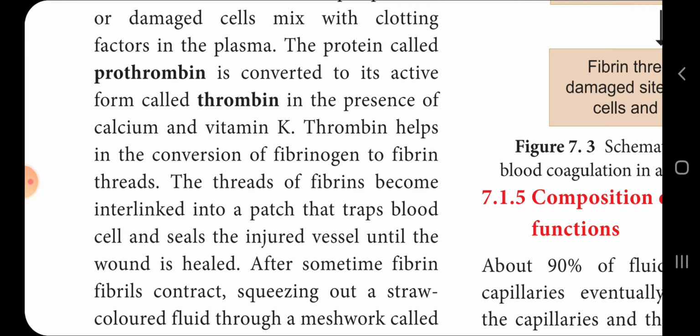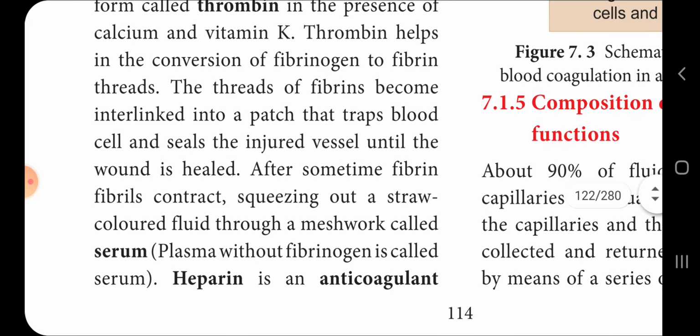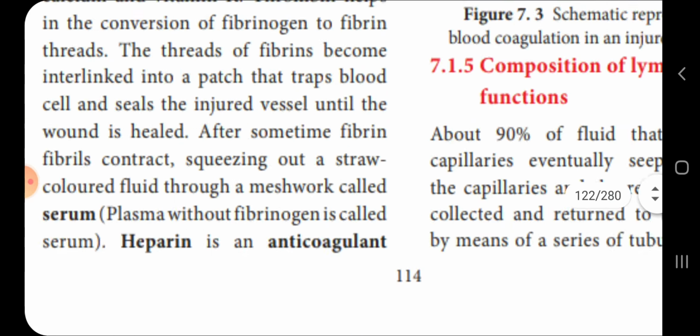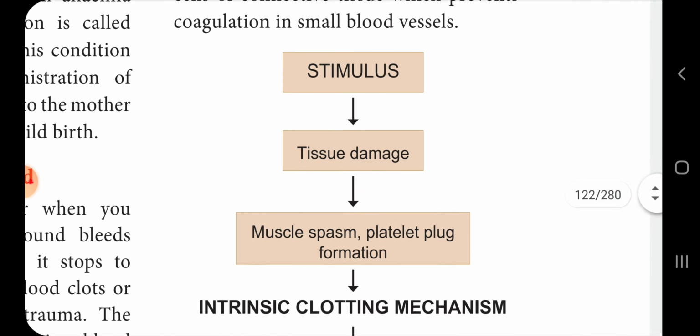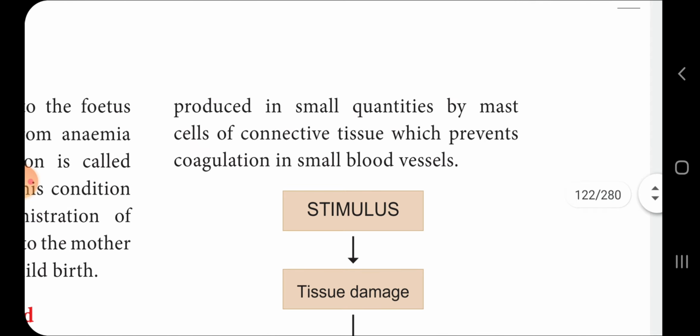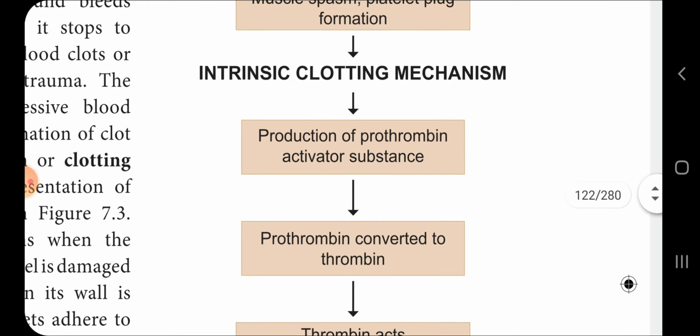After some time, the fibrin contracts, squeezing out a straw-colored fluid called serum. The plasma without fibrinogen is called the serum. Next, heparin drug is an anticoagulant சொல்றோம். Heparin is produced in small quantities by the mast cells of the connective tissues, which prevents the coagulation of blood in small blood vessels சொல்லலாம்.